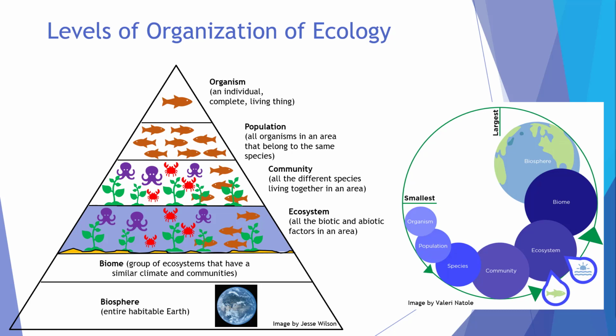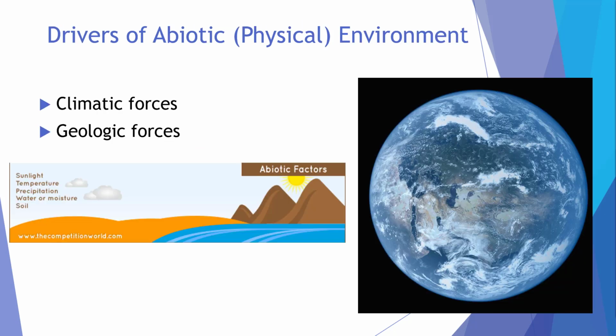Finally, the biosphere consists of all the living things on Earth. Here we are actually defining it as the entire habitable Earth, whereas earlier we defined the biosphere as living organisms on Earth. Don't worry too much about the distinction, except that there are certain parts of the Earth that are uninhabitable.